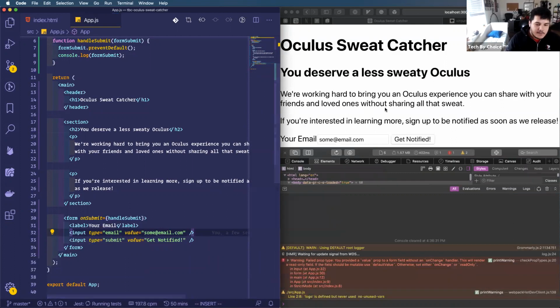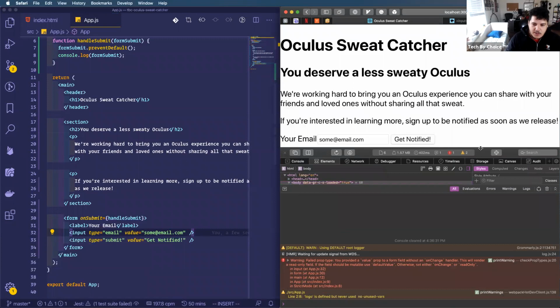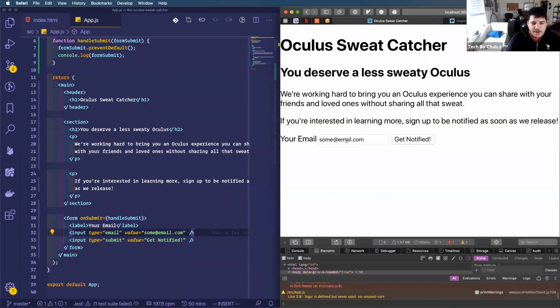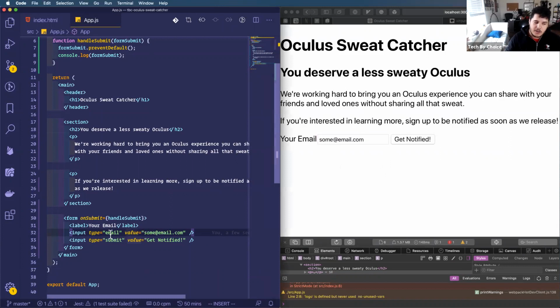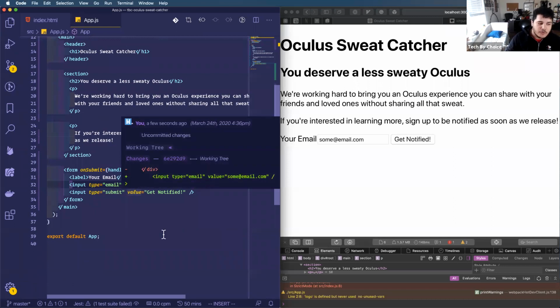When I save that, I'll see that whenever I refresh the page, the value of this input is always going to be some email.com. And I can't change this. I can't delete this. Nothing I do will change this because this value is hard-coded to this input. Now, that's not anything that would be too useful right now.